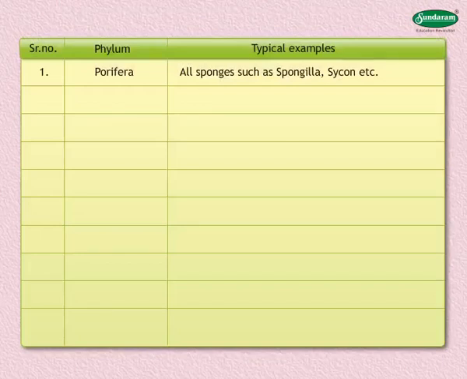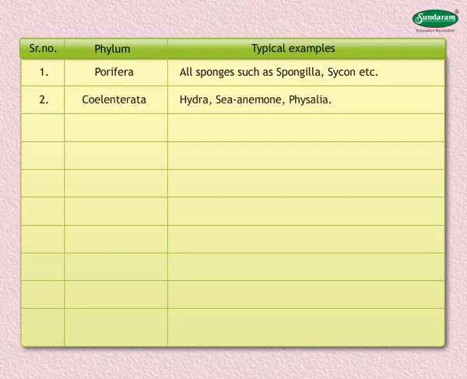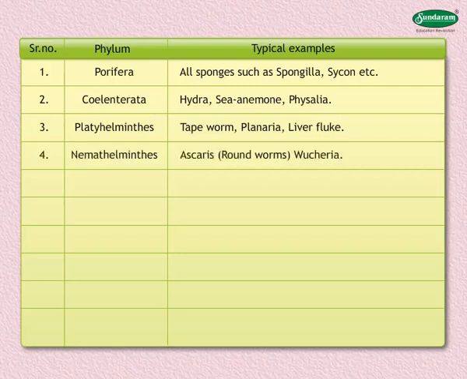Examples of phylum Porifera are all sponges such as Spongilla, Sycon, etc. Examples of phylum Coelenterata are Hydra, sea anemone, and Physalia. Examples of phylum Platyhelminthes are tapeworms, Planaria, and liver fluke. Examples of phylum Nemathelminthes are Ascaris and Wuchereria. Examples of phylum Annelida are earthworm, leech, and Nereis.